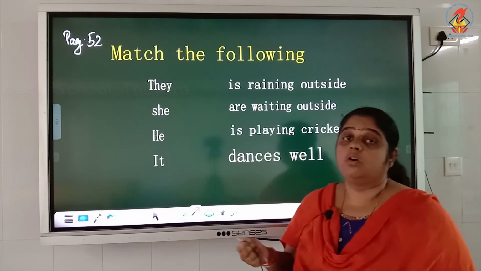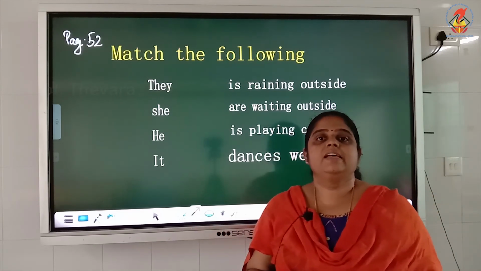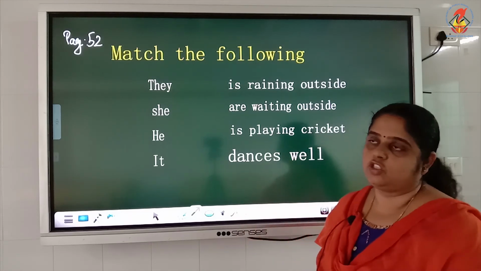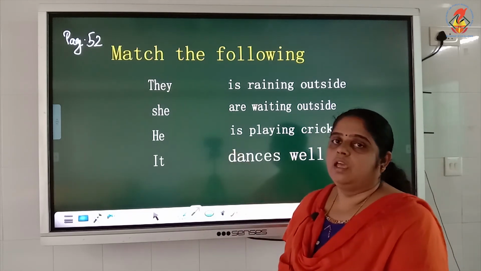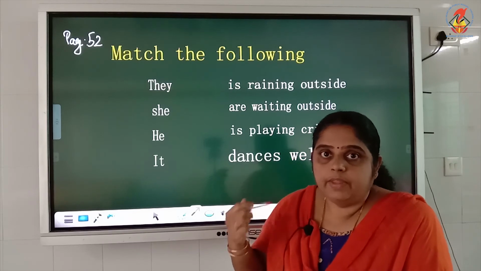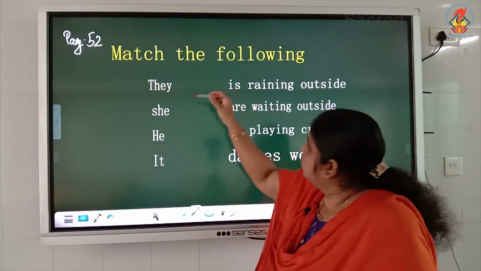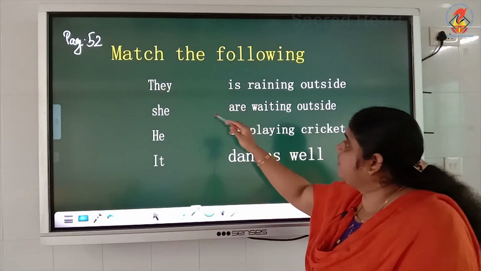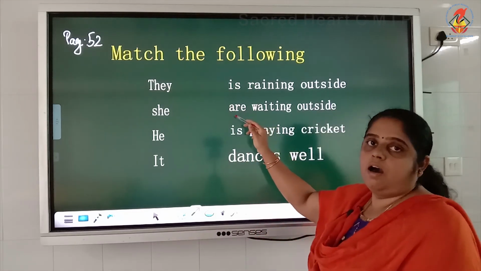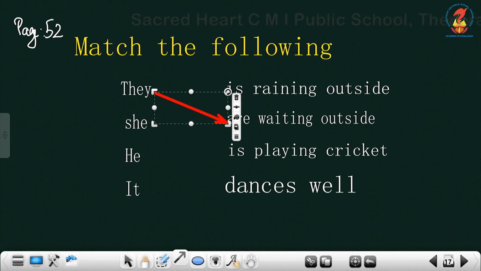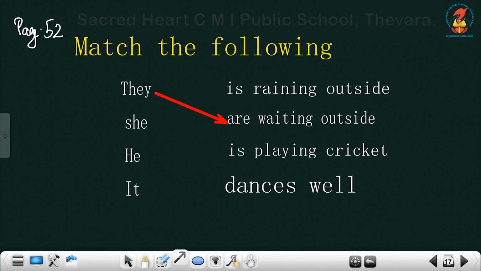So, you have to match accordingly and see whether it is singular or plural. So, they means plural, it is not singular, more than one person is there. If it is plural we say are. They are waiting outside.